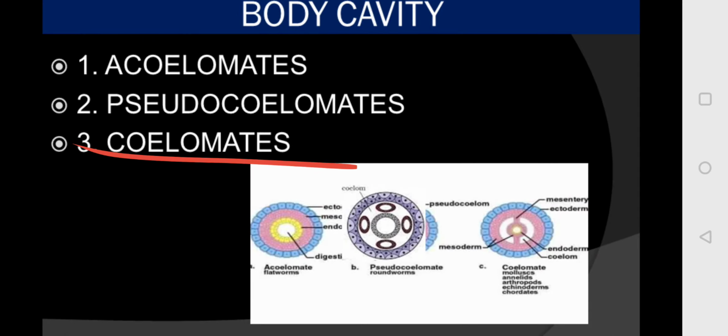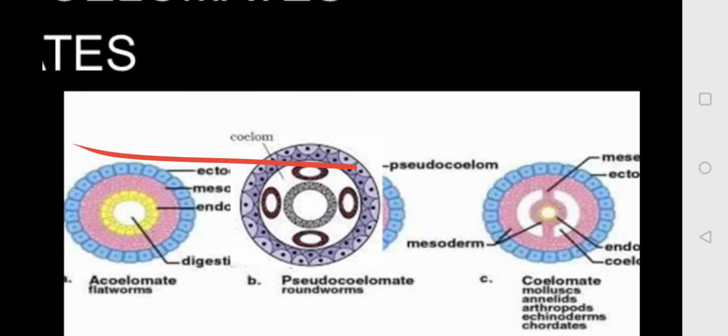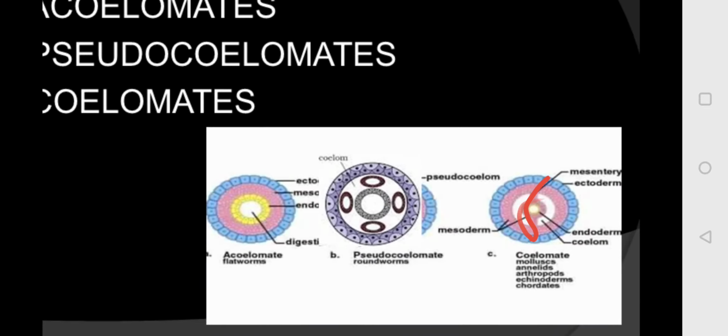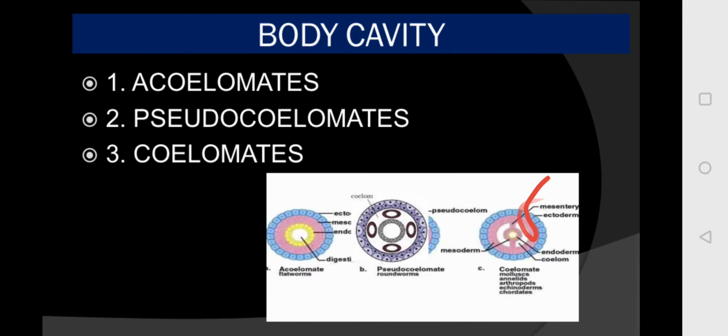Now about the coelomates, here you will see a true coelom. A true coelom arises within the mesoderm, so this coelom is surrounded by mesodermal tissues. One very important thing is that the true coelom appears for the first time in the annelids.